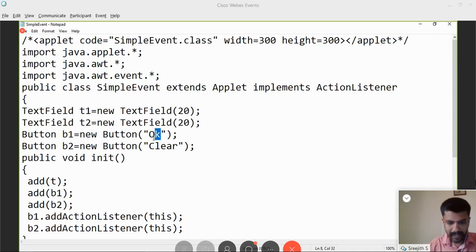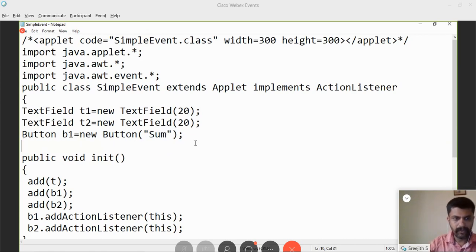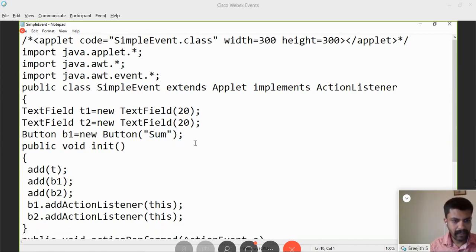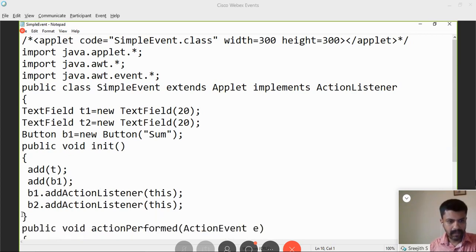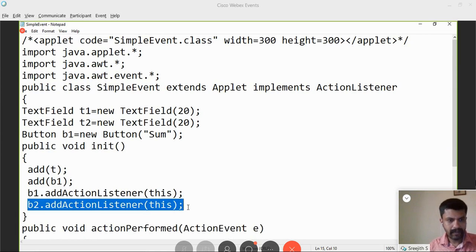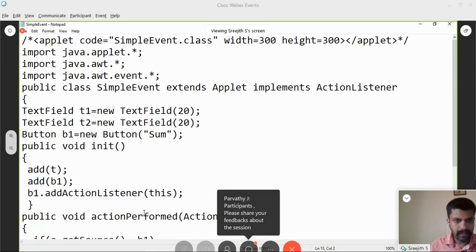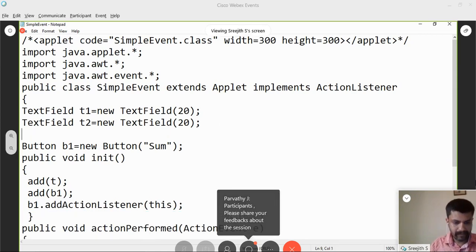We will make a button like sum. There is only one button present, one button I'm going to remove. One button is there, so add b2 is not needed. Only one is needed. Okay. So one more text field I will add.